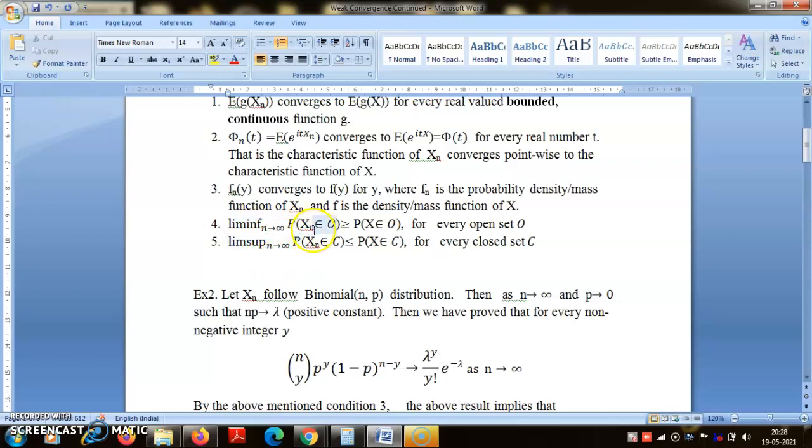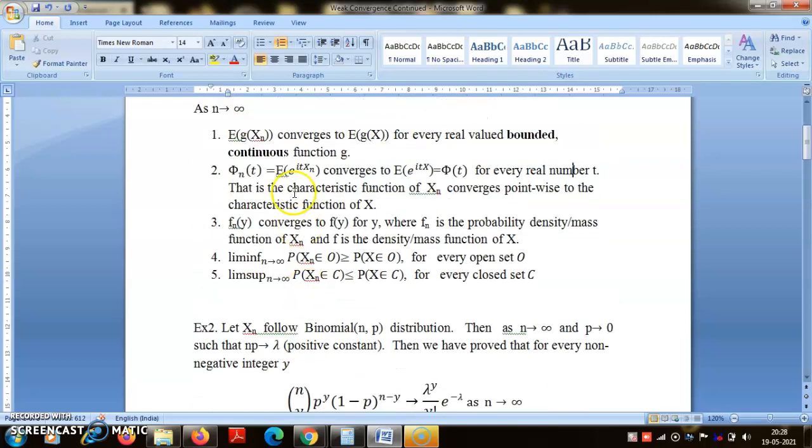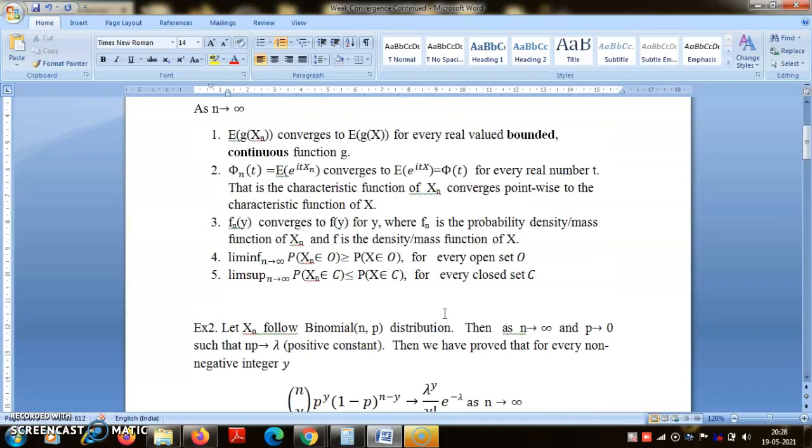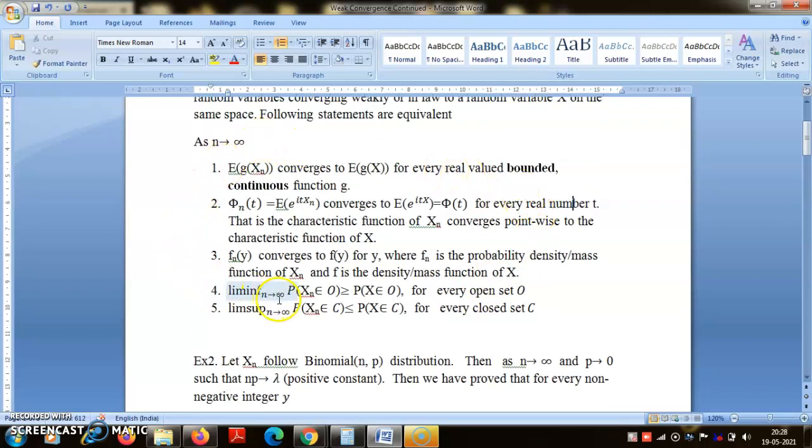These are also handy, but at this stage you just need to know them. Mainly, if you can understand this definition, number 1, and then 2 and 3, these three should suffice for this course. The collection of these statements, 2 and 3 I have introduced here, but in general 1, 4, 5 and another statement that I have not included here, together are known as the Portmanteau Theorem.